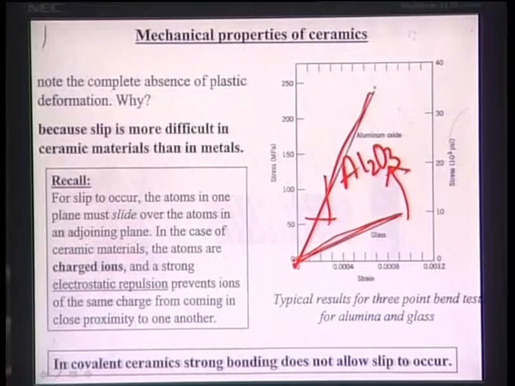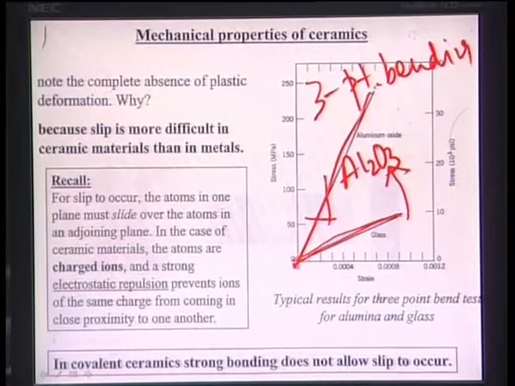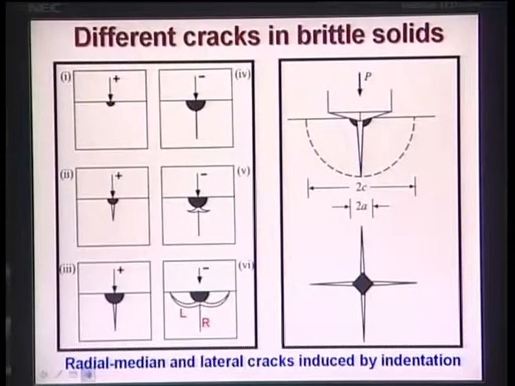The other thing is that this stress strain plot has been recorded during the 3-point bending configuration, and in this 3-point bending configuration, all the ceramic materials show extensively linearly elastic behavior up to the point of fracture. The other thing that has to be mentioned here is that ceramics are brittle materials, and therefore ceramics are very much prone to fracture. Now the question is, what are the two different types of crack systems in these brittle solids? The first one is called radial median crack.